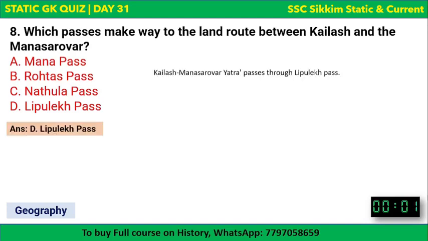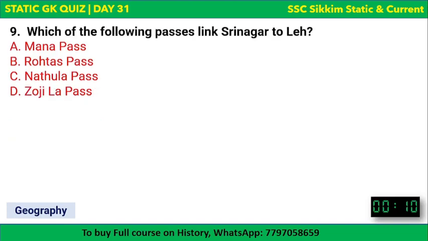The correct answer to this question is Lipulekh Pass. Okay, Kailas Mansarovar Yatra passes through Lipulekh Pass. So this is it. The next question is, which of the following passes links Srinagar to Leh? Okay, the pass linking Srinagar with Leh. The options are Mana Pass, Rohtas Pass, Nathula Pass, or Zoji La Pass.